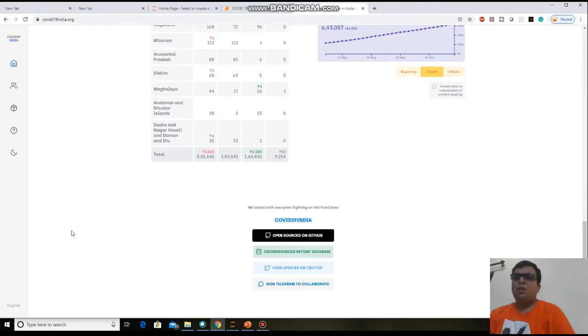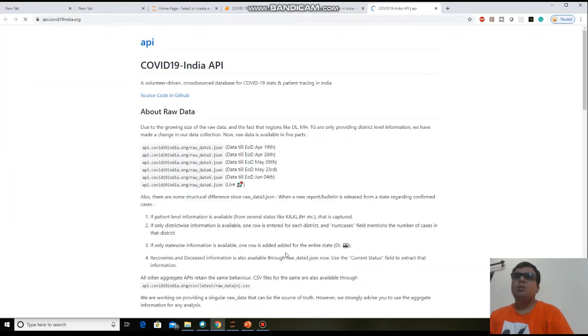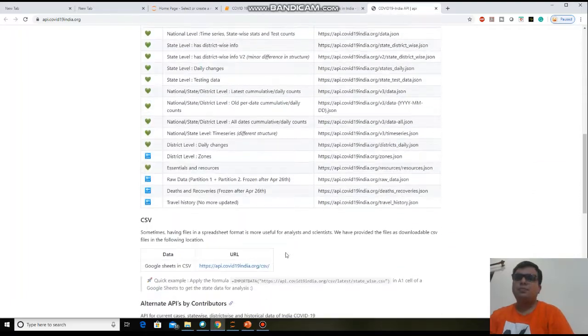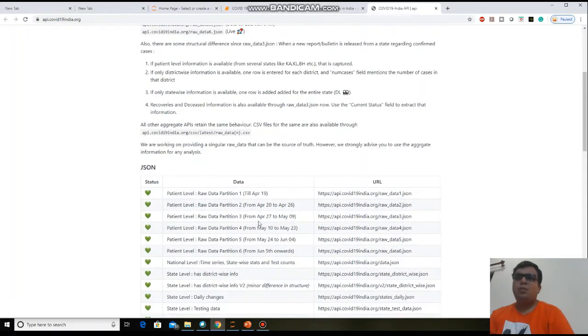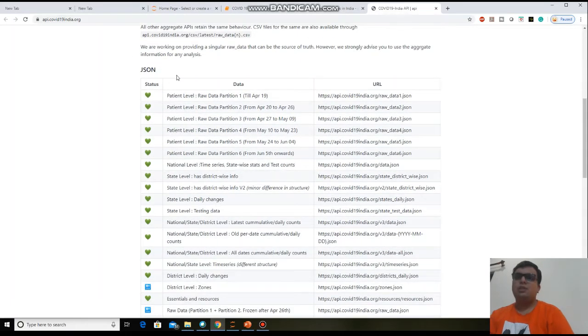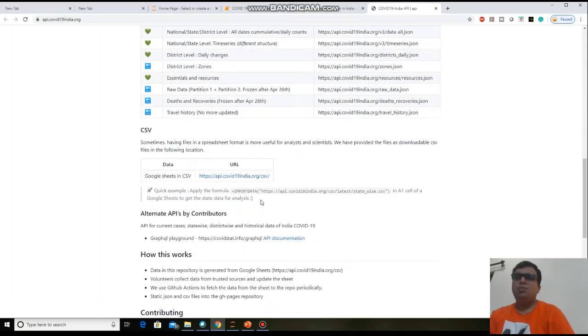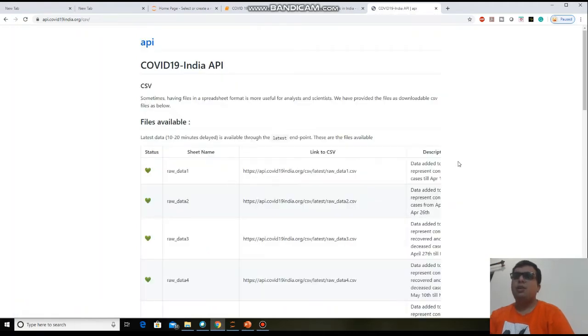Now for our database we need to click on this crowdsource patient database. This button is available at the bottom of this website. You just need to click on it, and then you can find the databases here. The JSON databases are here, but we need to perform our task using a CSV file. That's why we click on this link, where you will get a Google Sheet of the data.